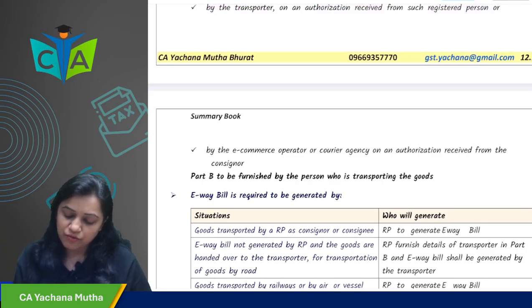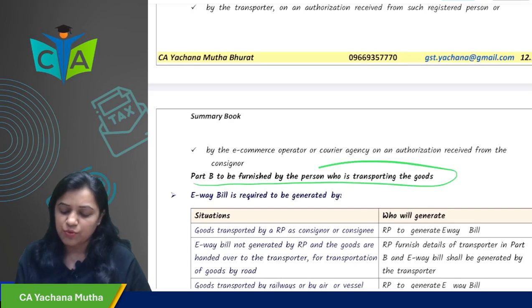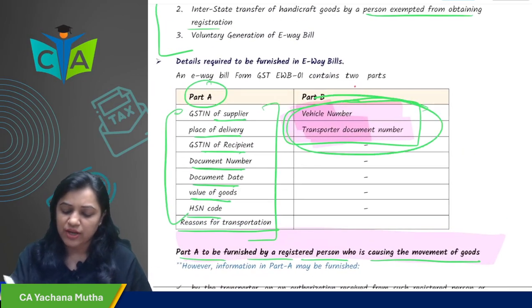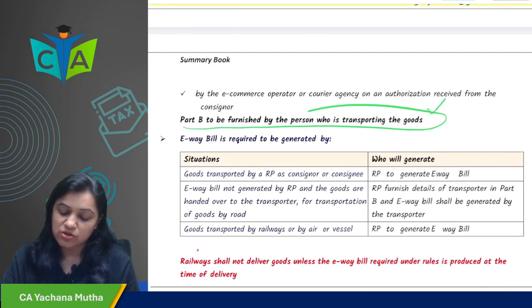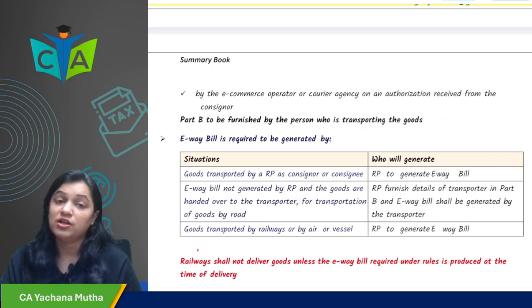And Part B is to be furnished by the person who is transporting the goods. In Part B, the details of the vehicle are there, the vehicle number and transport document number. So it has to be furnished by the person who is transporting the goods.